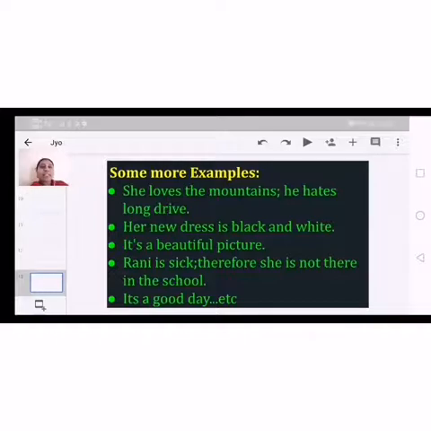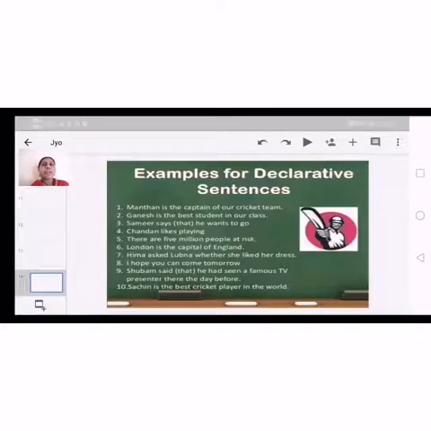Okay, and the next example, it's a good day. Of course, it's a simple statement. Okay, so these are some examples of basic declarative sentences, that means simple declarative and compound declarative sentences. And here also we have some examples. Manthan is the captain of our cricket team. Ganesh is the best student in our class. Samir says he wants to go. Chandan likes playing. There are 5 million people at risk.